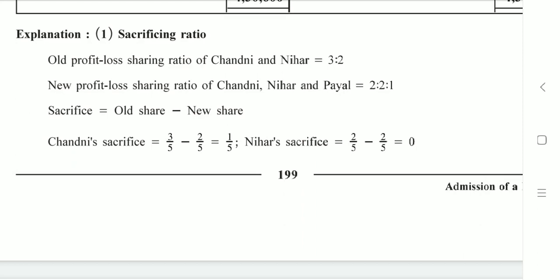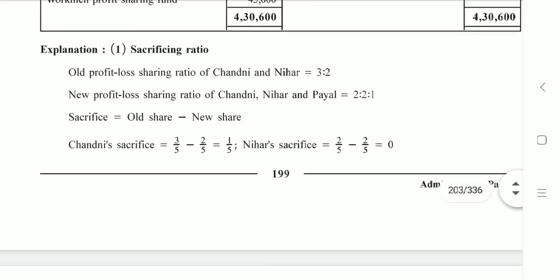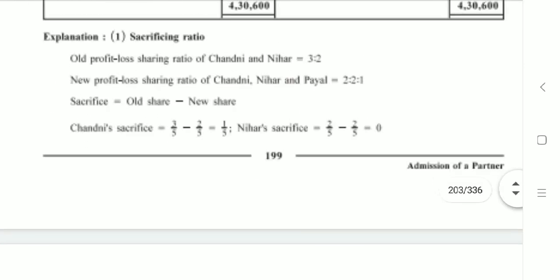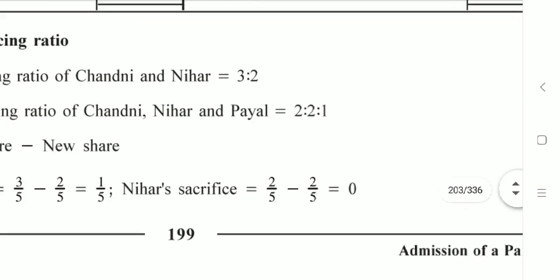There is no sacrifice for Nihar. So there is no sacrificing ratio. All we know is that Chandni is a person who is sacrificing 1/5. Nihar is not sacrificing. And what is the share of the new partner in profit? Of course 1/5.